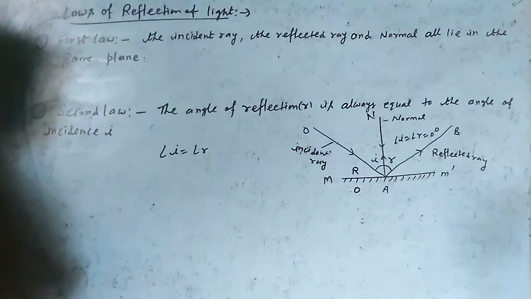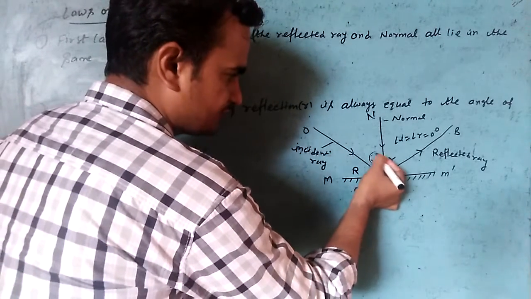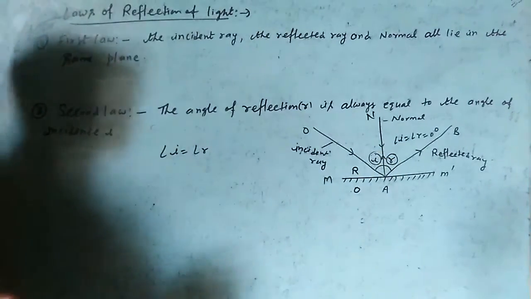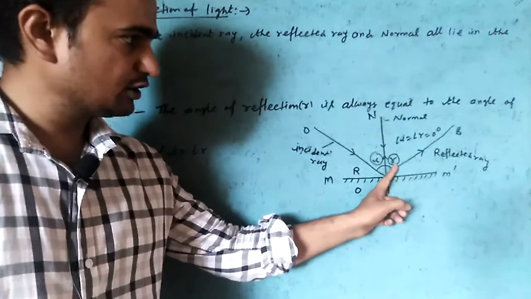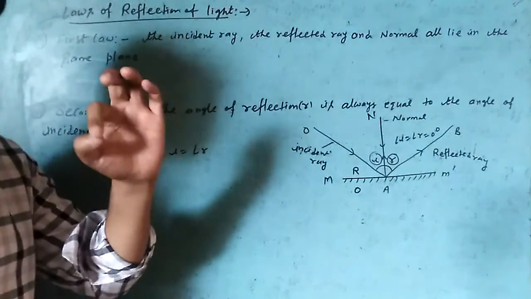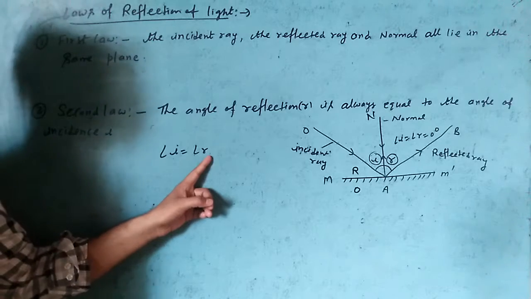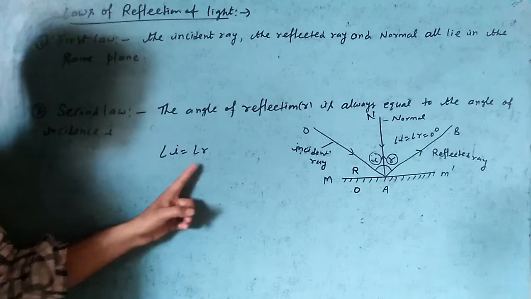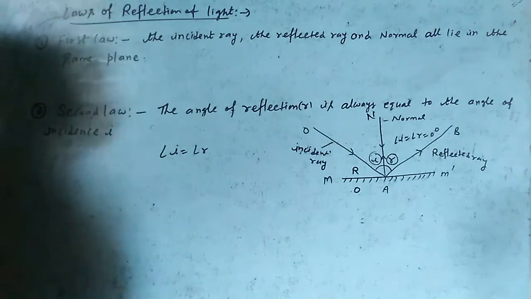Now discuss the second law. I is the angle of incidence, R is the angle of reflection. So it means the angle of incidence is equal to the angle of reflection. कि सेकंड लॉ क्या है रिफ्लेक्शन का? कि जो एंगल ऑफ इंसिडेंस है वो किसके इक्वल होता है? एंगल ऑफ रिफ्लेक्शन के इक्वल होता है. This is the second law of reflection, that angle I is equal to angle R. Angle of incidence is equal to the angle of reflection. This is the second law of reflection.